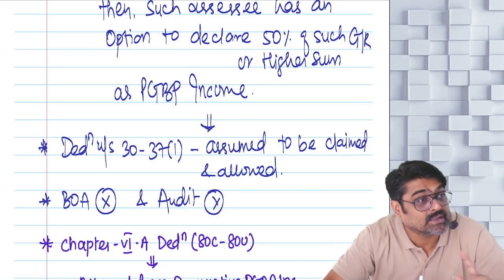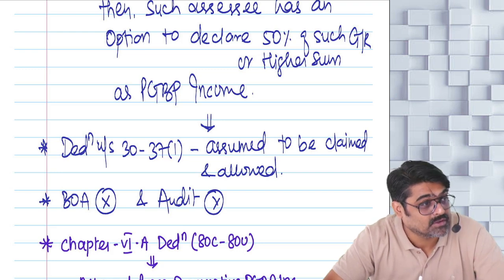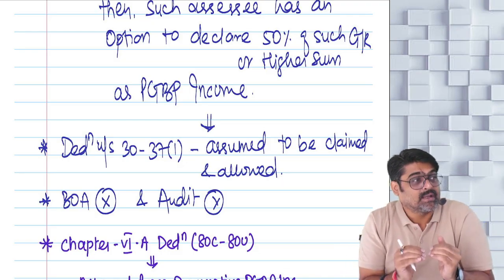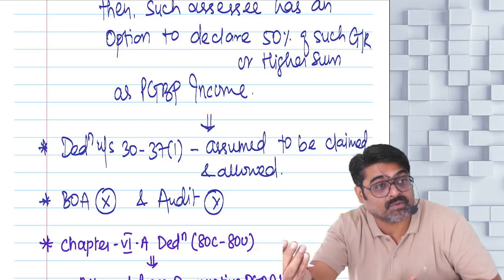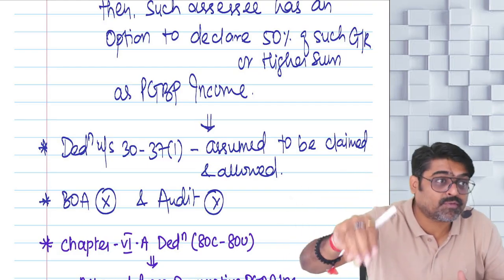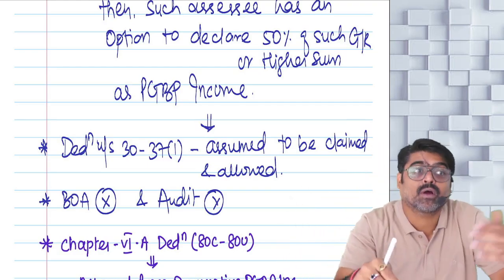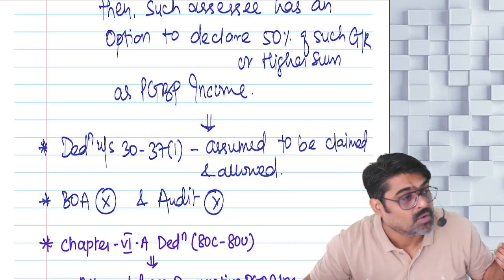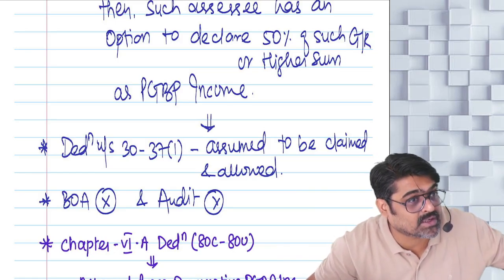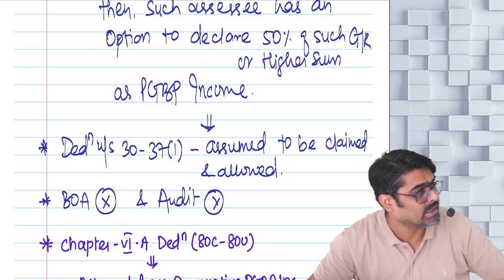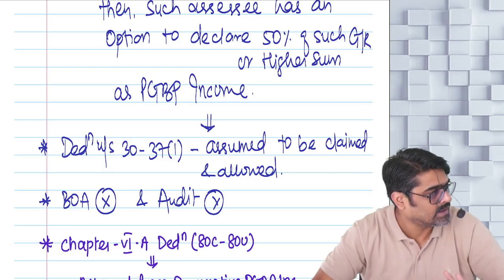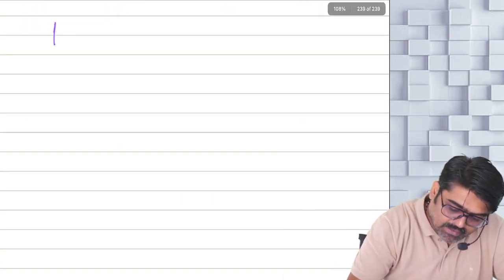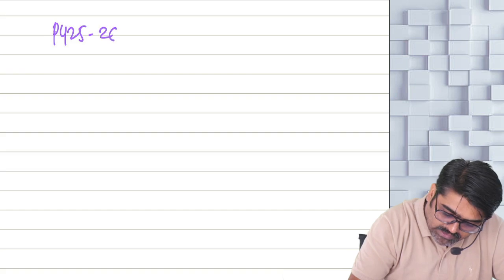But remember, the restriction of 5 years is not applicable here. Once you follow 44AD, then you have to follow it for the next 5 years. Even if you are within the limit and still you are showing lower profits for the next 5 years, you cannot show 44AD. That restriction was there, no? In 44ADA, that restriction is not here. Meaning, this year you are following 44ADA. What is this year? Come on, tell me. Previous year 25-26. Okay, no?